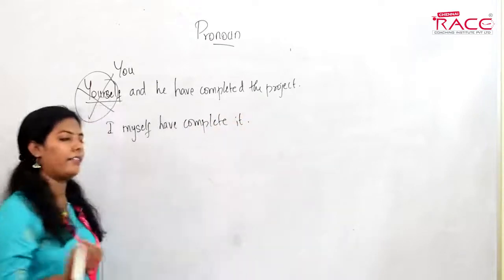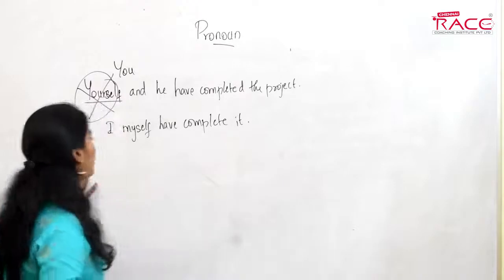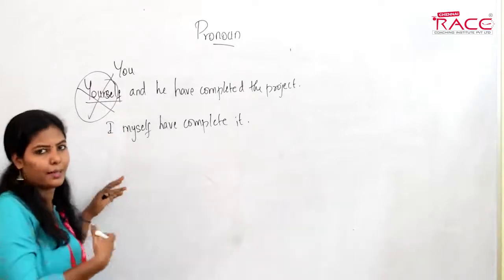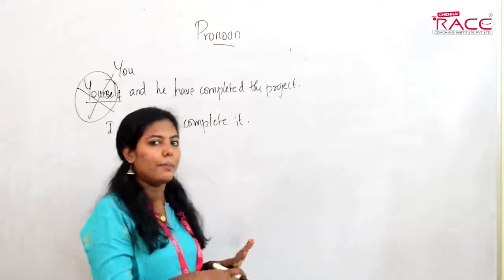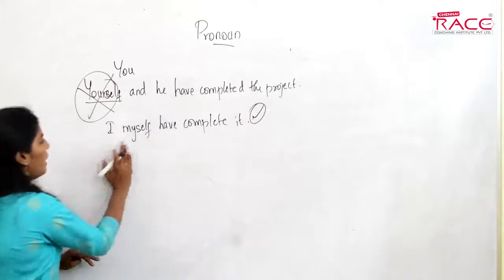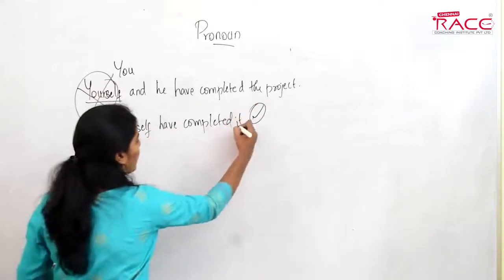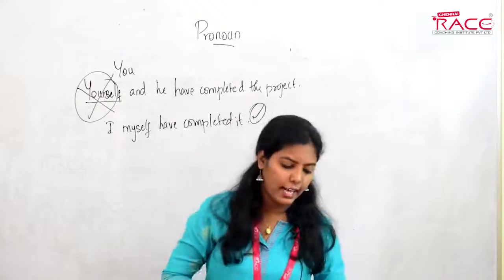I myself have completed it. When I say I myself have completed it, the sentence could seem like it has some error, but the sentence has no error. The sentence is right. So I myself have completed it could be the most appropriate one. This is the right answer.